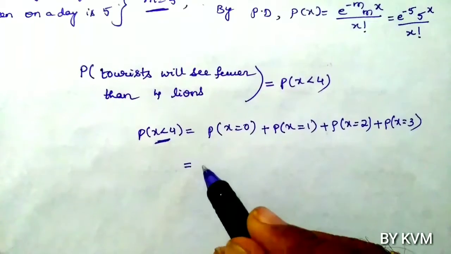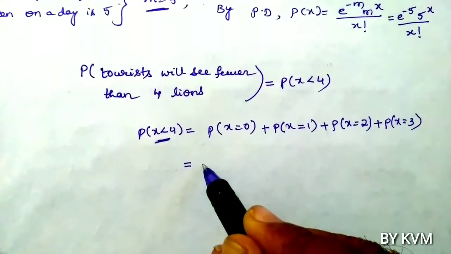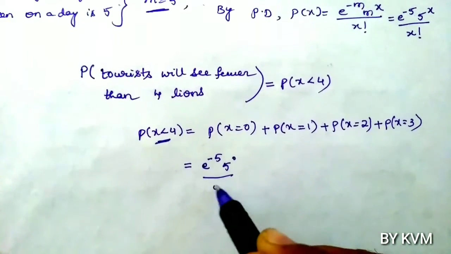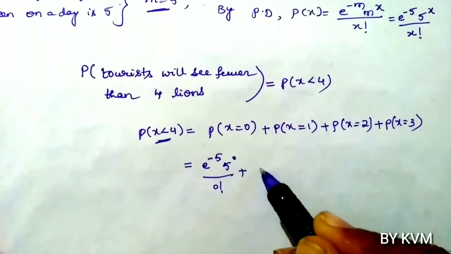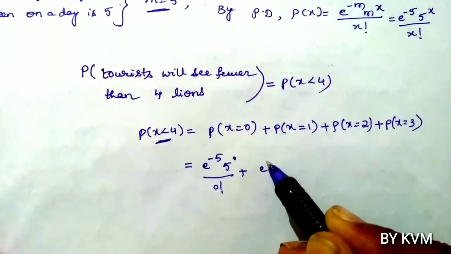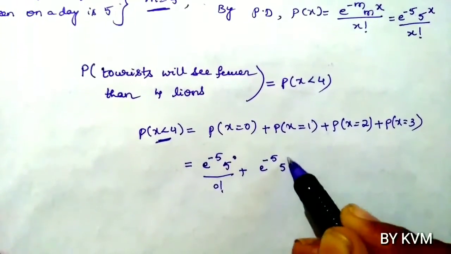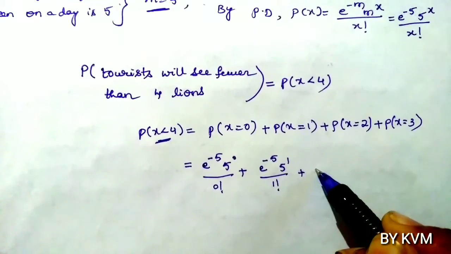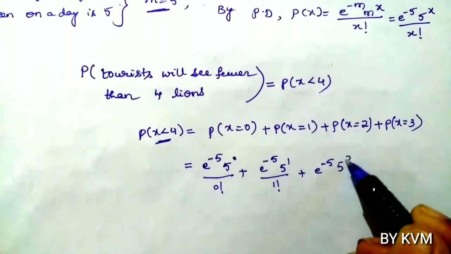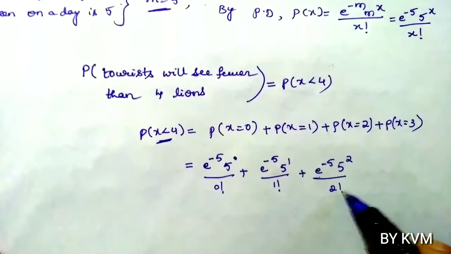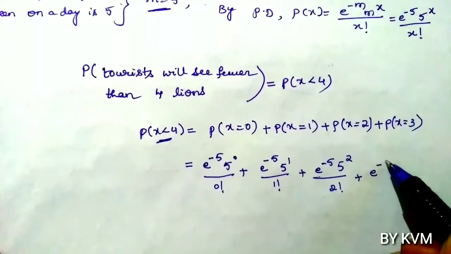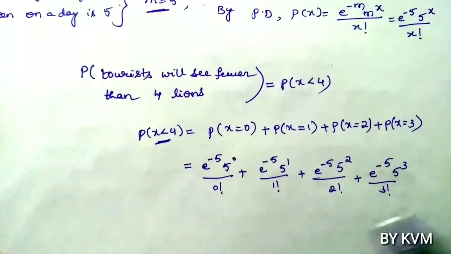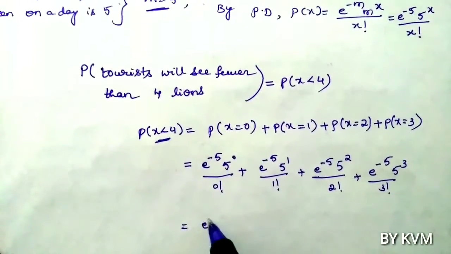This is equal to, put x equals 0 in P of x. We get e power minus 5 power 0 by 0 factorial. So e power minus 5 power 1 by 1 factorial, plus put x equals 2, e power minus 5 square by 2 factorial, plus put x equals 3, e power minus 5 into 5 cube by 3 factorial. So e power minus 5 is common.